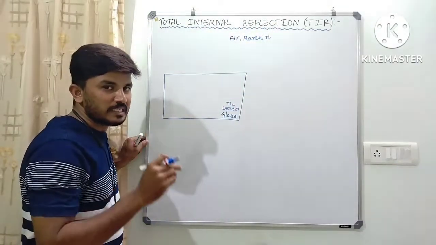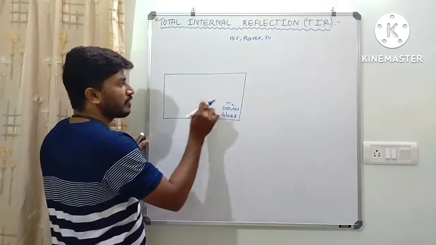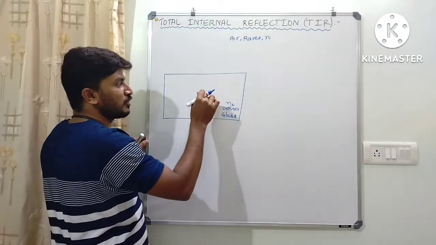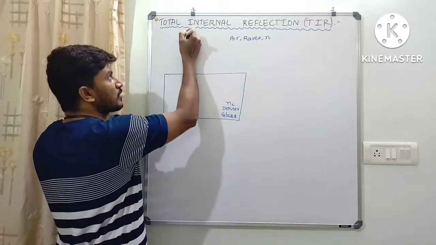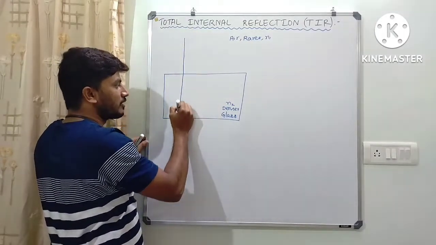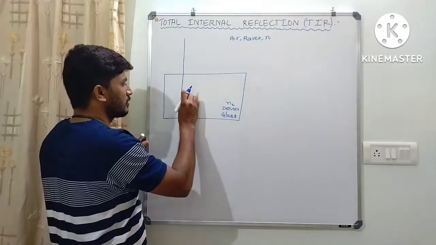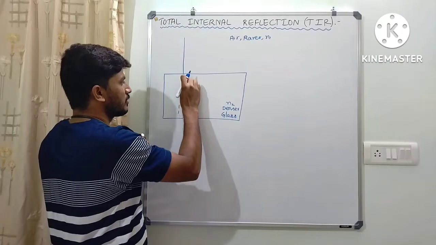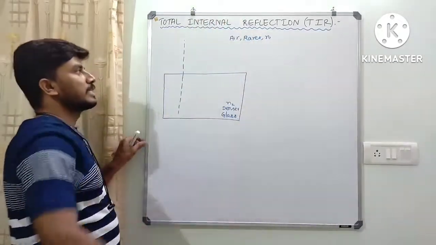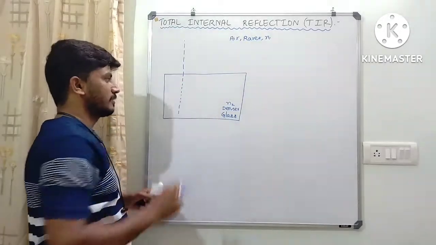Now, instead of light moving from rarer to denser, I consider the light ray moving from denser to rarer. Before that, let me draw a line. This is called the normal line.